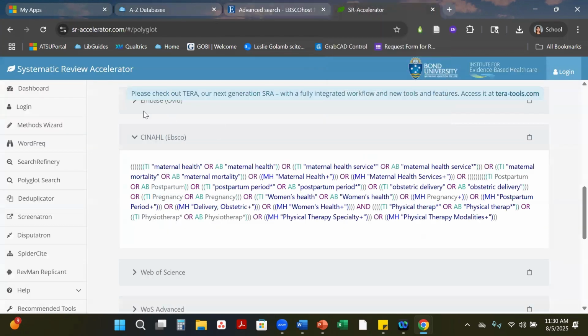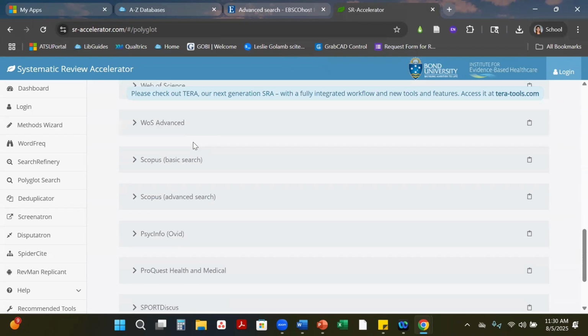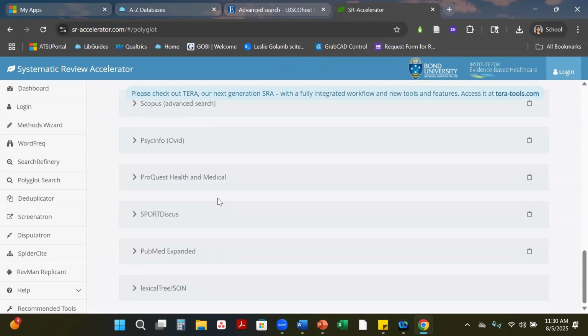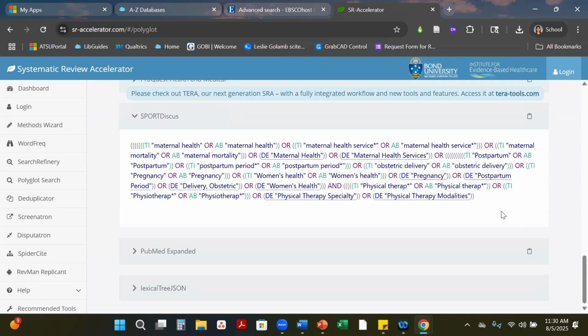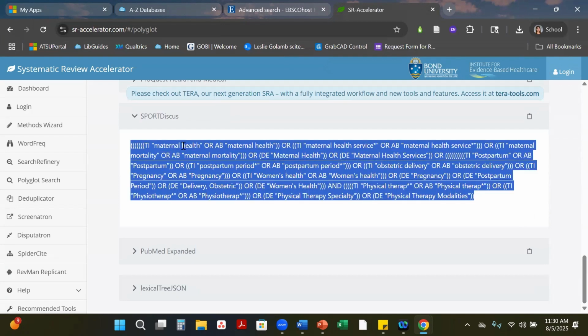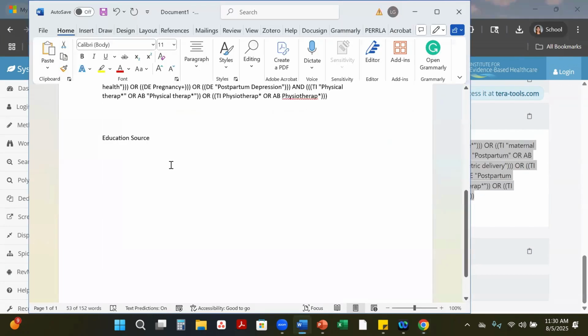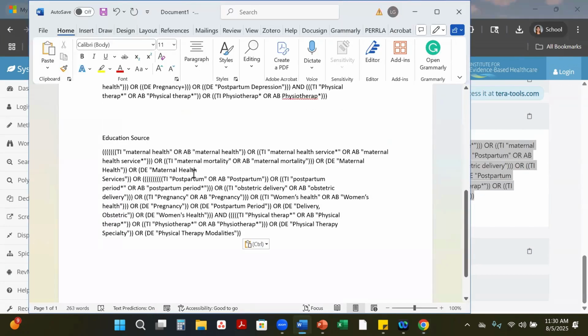Because Education Source is based off of an EBSCO platform, I usually tend to start with CINAHL. CINAHL is a pretty good one to start with, or you can even start with SPORTDiscus. I'm going to start with SPORTDiscus this time. So I'm going to copy that one, bring it over into my Word document here, and copy it down.